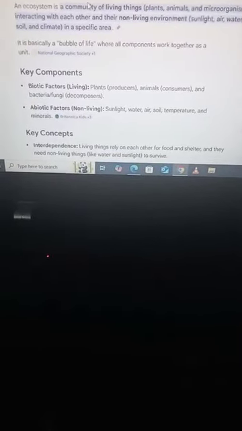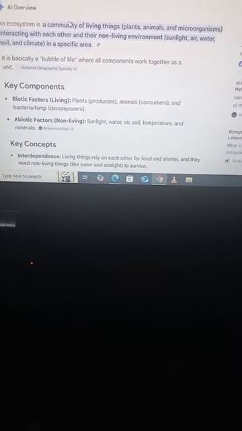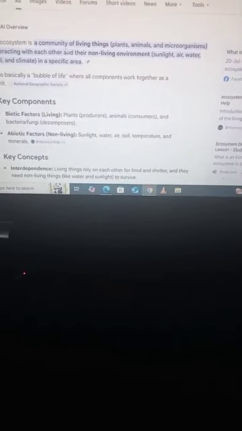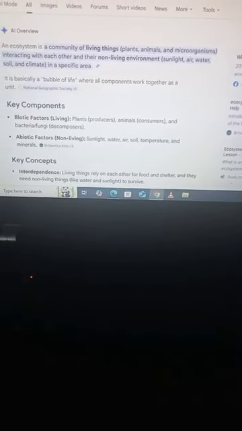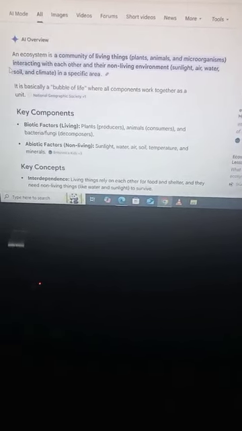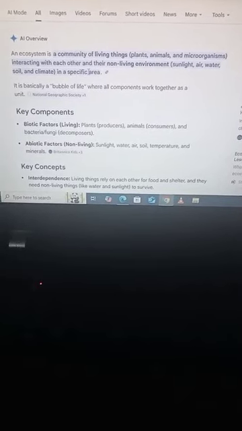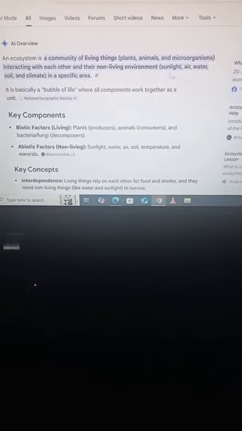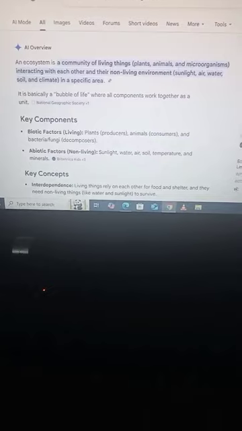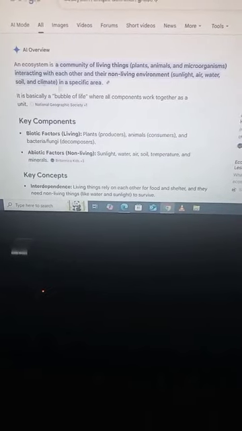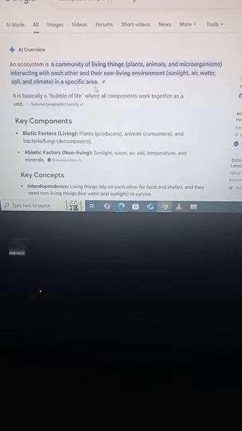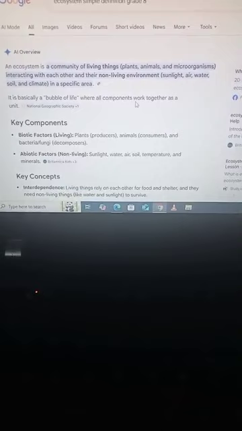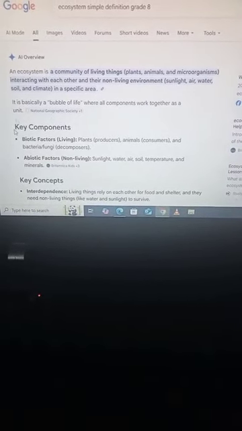First we will review the definition of an ecosystem. What is an ecosystem? It is actually a community of living things, that is plants, animals and microorganisms, interacting with each other and also interacting with their non-living environment, that is sunlight, air, water, soil and climate in a specific area. So it is basically a bubble of life where all components work together as a unit.